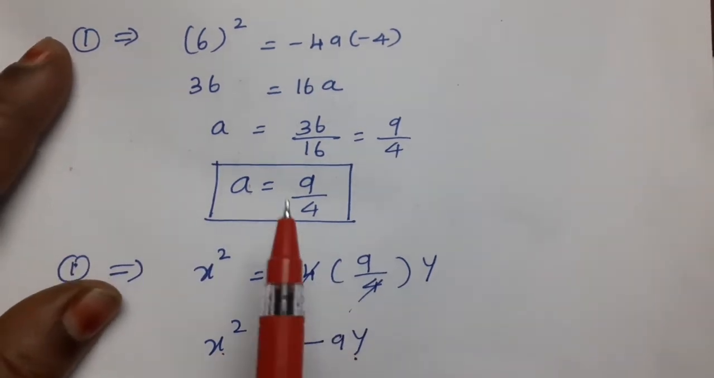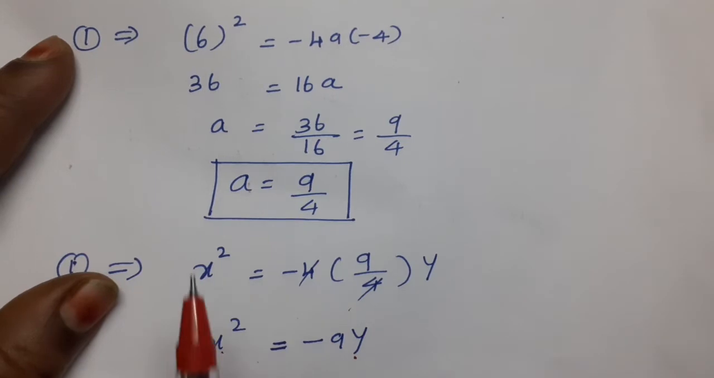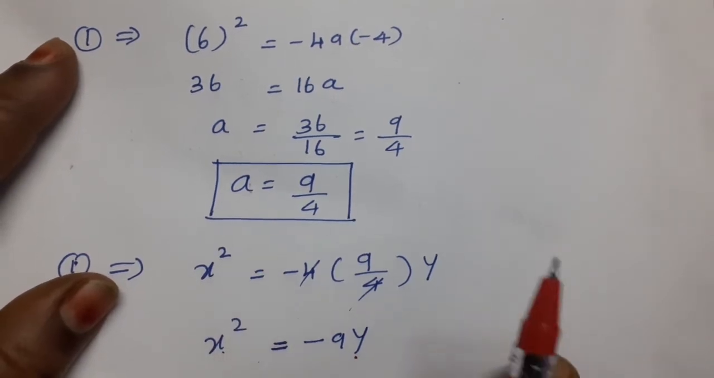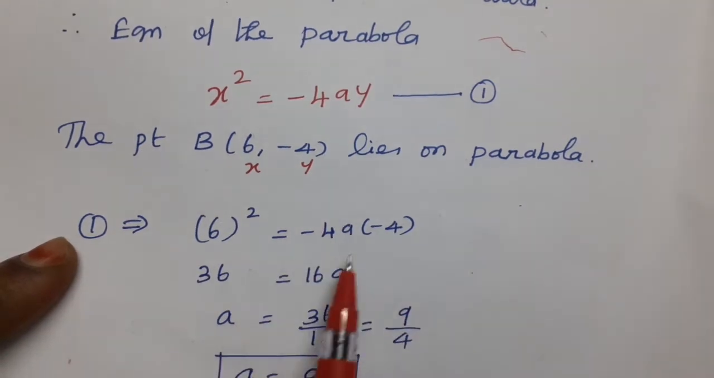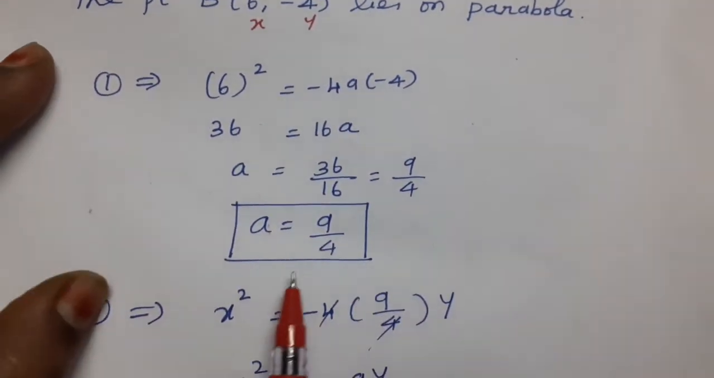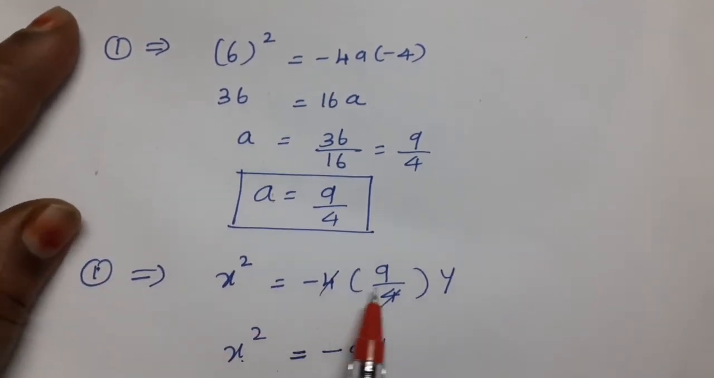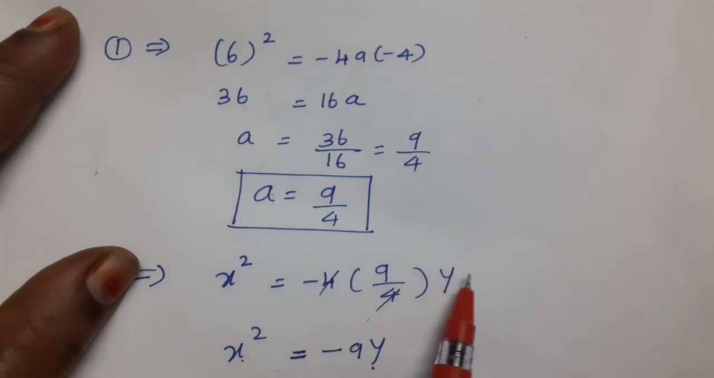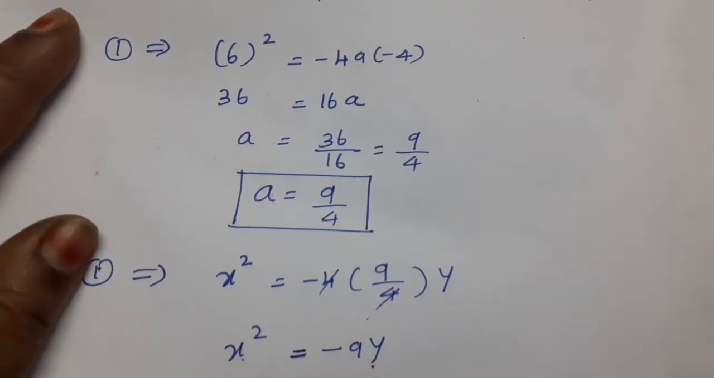So first we substitute the point B, where it reaches the ground, which is 6 comma minus 4. That point is substituted in equation 1, x square equal to minus 4ay, because the parabola opens downward. You find the value of a. After finding the value of a, substitute the a value again in the first equation. x square equal to minus 4ay. Instead of a, what are you substituting? 9 by 4. So cancel the values. We get x square equal to minus 9y.